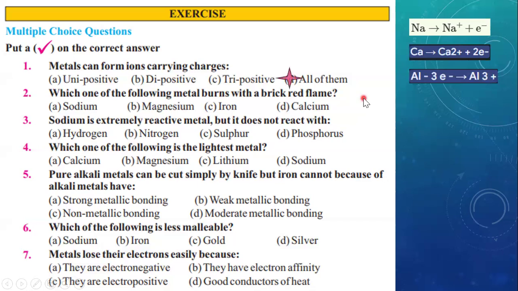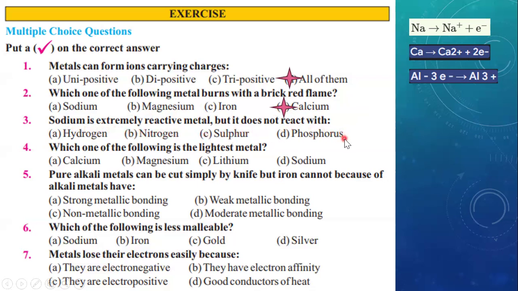Next, student, MCQ number 2: which one of the following metals burns with a brick red flame? Previously in this chapter, when we were talking about the differences of calcium, magnesium, and sodium, we got to know that calcium has the ability to burn with a brick red flame. So the correct option is calcium. Next, student, MCQ number 3: sodium is an extremely reactive metal, but it does not react with.